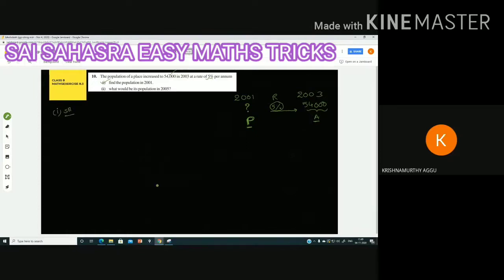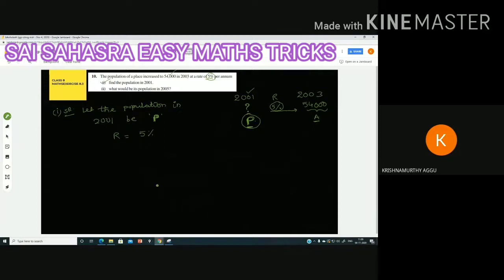First solution. We don't know the 2001 population, we have to find it, so let the population in 2001 be P. That is why we are assuming it as the principal, the starting value P. Next, the rate of interest is given: R is equal to 5 percent.